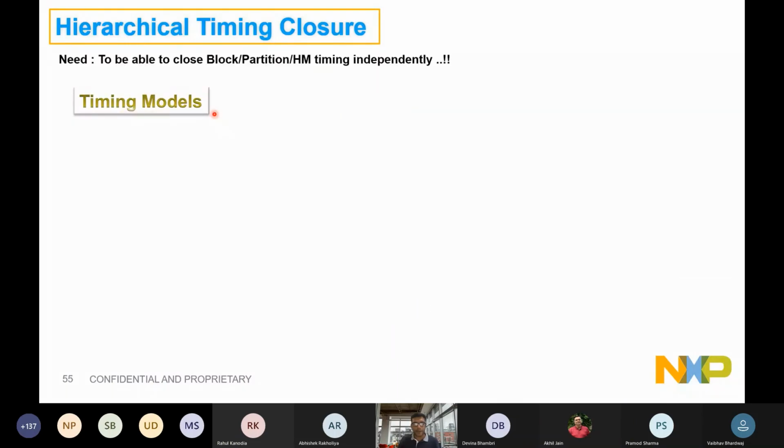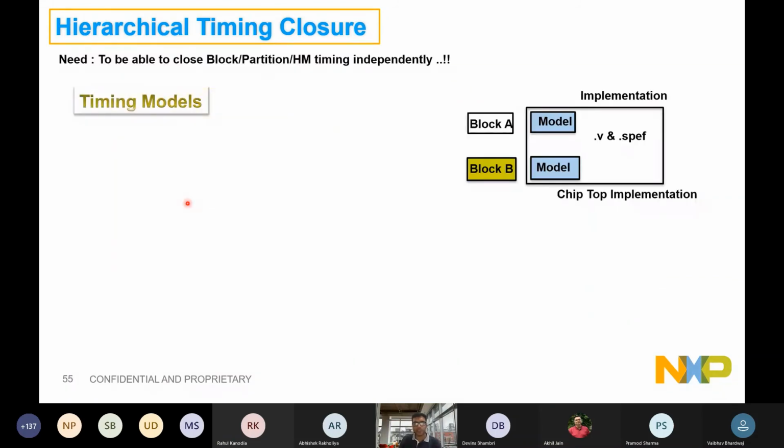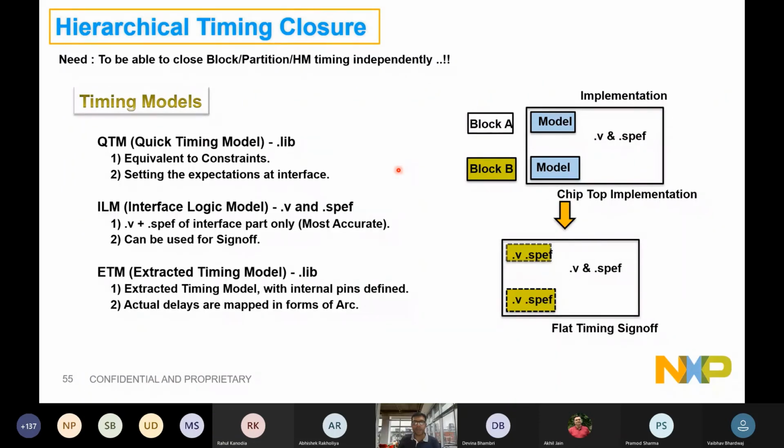Now remember, while I am modeling that I will do this block in later stages, I still need to time these interface paths, because I also want to ensure that the interface timings are met. For that we will use the budgeting method. While doing the flat STA, the flat timing sign off, I will have all the details of these blocks. But during the implementation phase, I don't know what block A and block B are going to be, so I will model them in the form of models, like netlist and SPEF, which are a reflection of the timing behavior of the block.